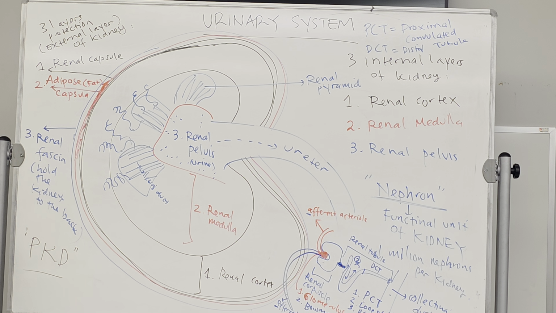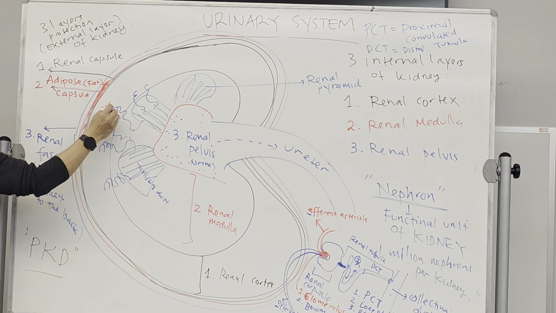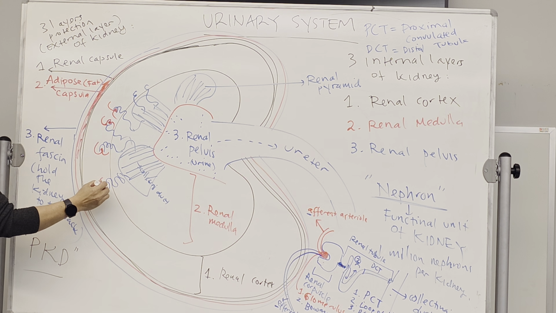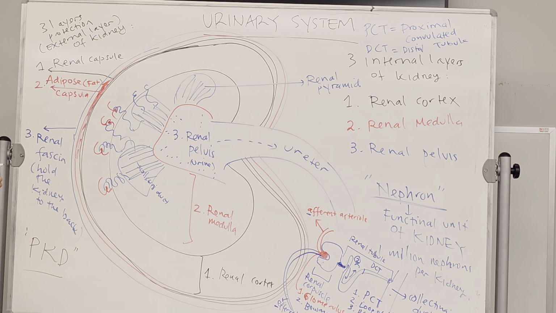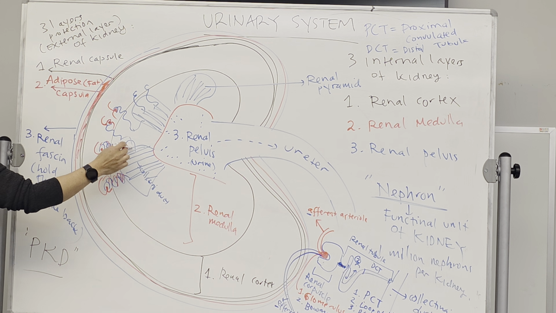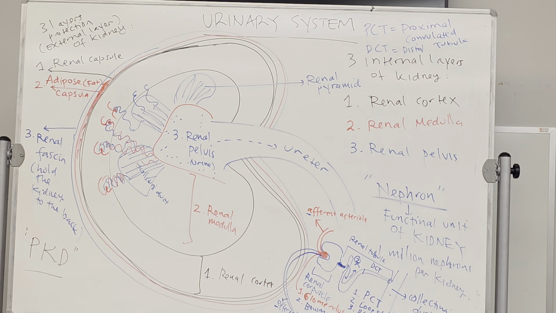So where does the blood enter? The blood will enter here, to this cup, in and out. And then the blood will still follow this tube. This is actually following the tube because the blood still has to take something from the tube also.